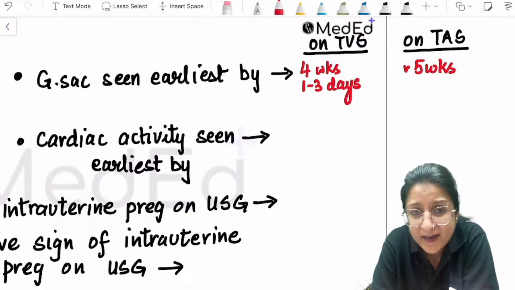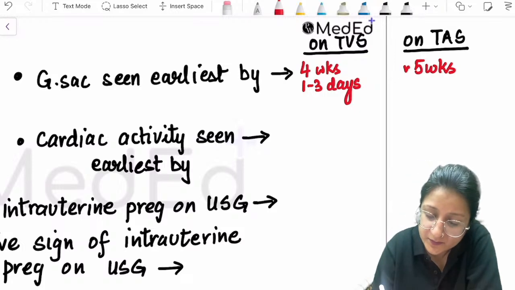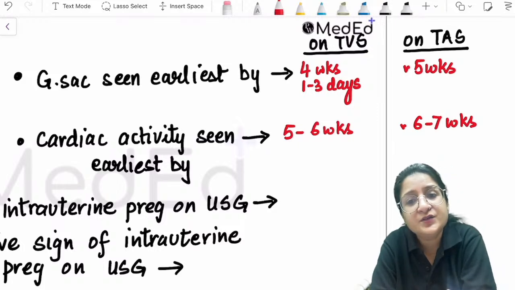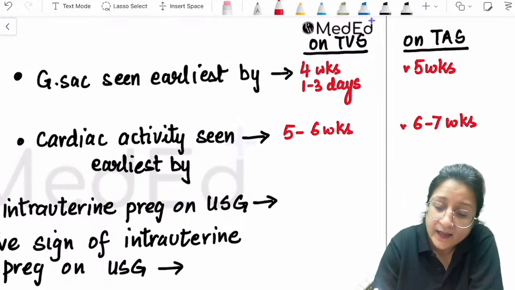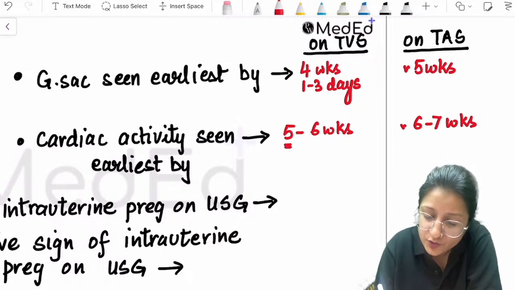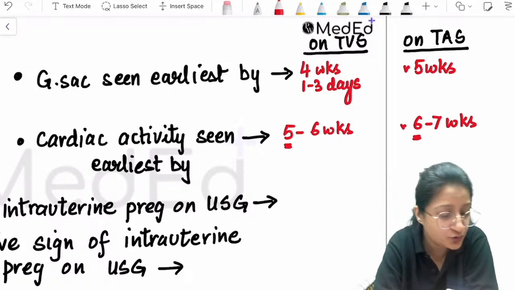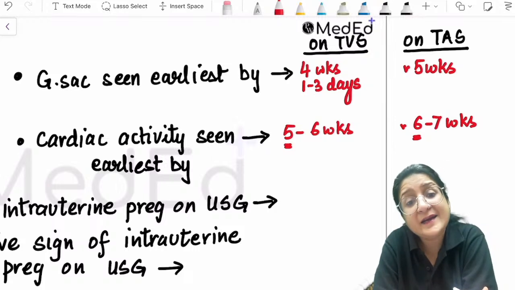Cardiac activity is seen earliest by 5 to 6 weeks on transvaginal sonography and 6 to 7 weeks on transabdominal sonography. Keep that in mind. If they ask you to choose one number, choose the lowest number, that is earliest seen.